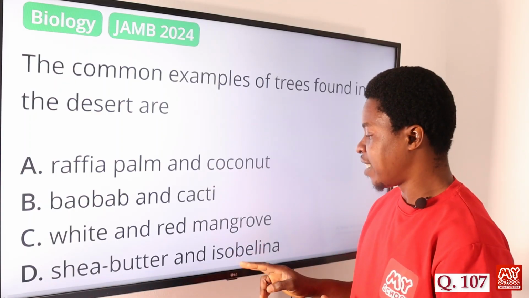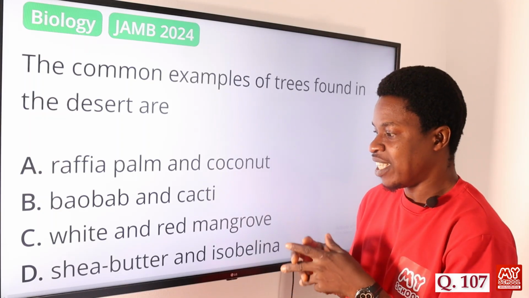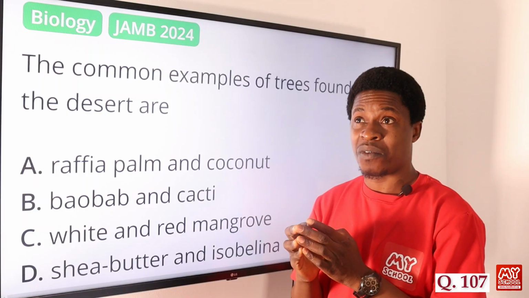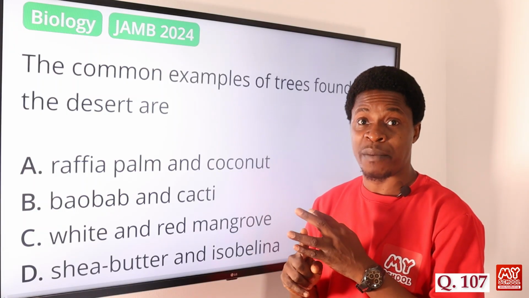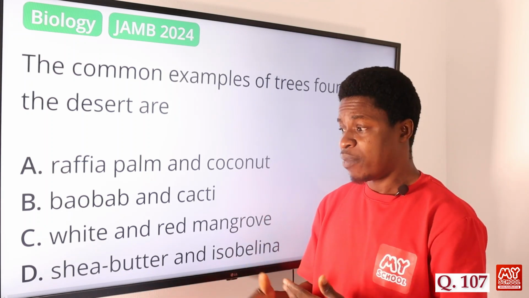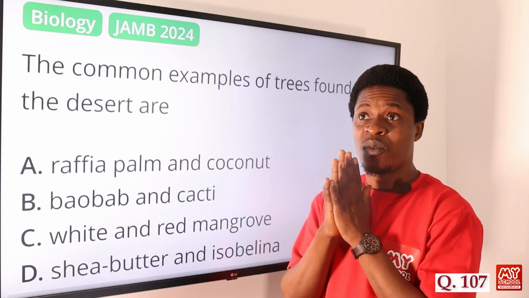We have shea butter and the isobelina. Isobelina is found usually, if you come to Nigeria, in the northern part, like in Kano, in Kaduna. We can have them in Kwara, like the shea butter tree. You see them in places, but not a place where it's totally dry or where there is no water.